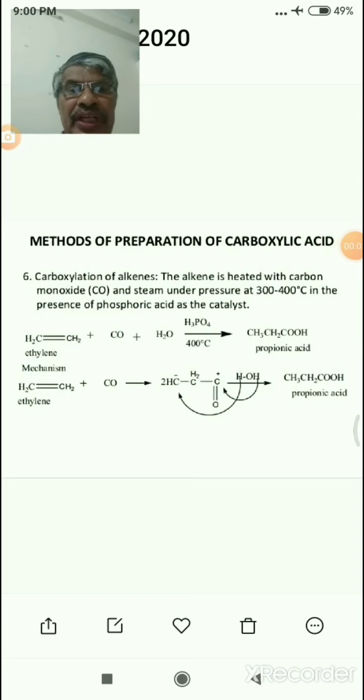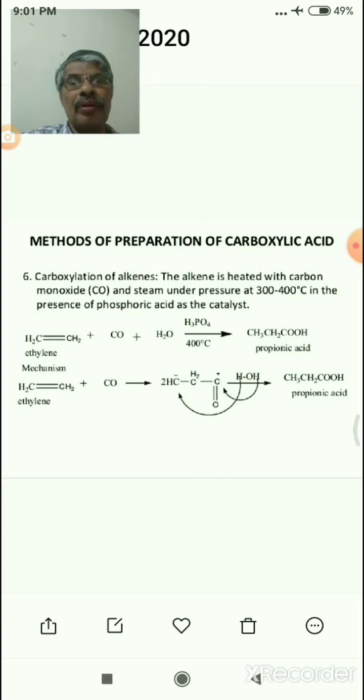Carboxylation of alkenes, another method. The alkene is heated with carbon monoxide and steam in the presence of phosphoric acid at 400 degrees centigrade. The resultant product is carboxylic acids. For example, ethylene with carbon monoxide and water in the presence of phosphoric acid at 400 degrees centigrade, the resultant product is propanoic acid.